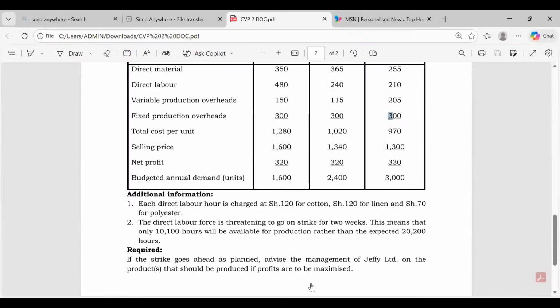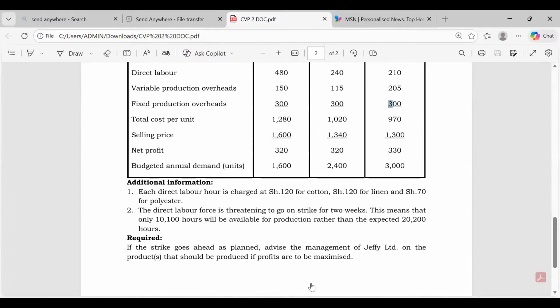Remember we said fixed cost is always based on budgeted output, budgeted demand. How do we get total fixed cost? It's from these fixed production overheads. 300 times what here, somebody? 1600 plus 300 times 2400 plus 300 times 3,000. That's how we got the total fixed overheads. Is there anybody who has some other questions? Yeah, so that is what we are required to do to be able to get all the marks.